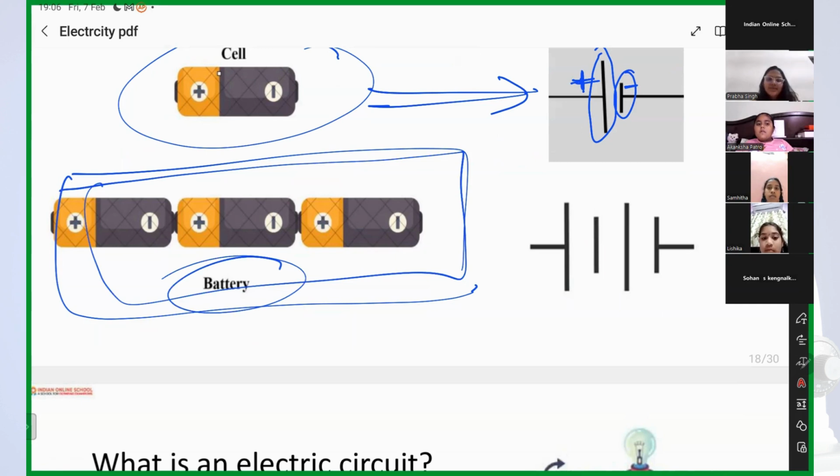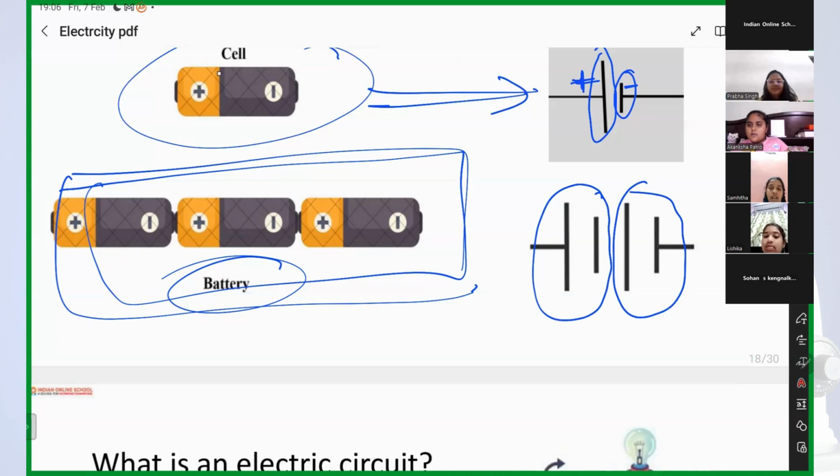What is a battery? A group of two or more cells is called a battery. So here you can see this is one cell, right? And this one is another, and the group of these two cells is called? Battery. Okay, Lishika, a group of three cells is called? Battery. A group of four cells, Samita? Battery. Yes, and one cell is called? A cell. Very good. One cell is a cell, two cells is a battery, a group of three cells is a battery,